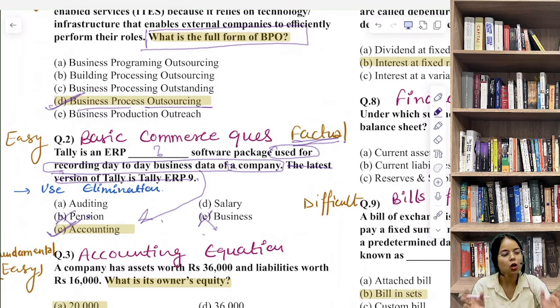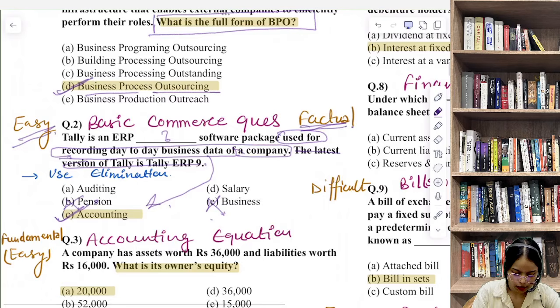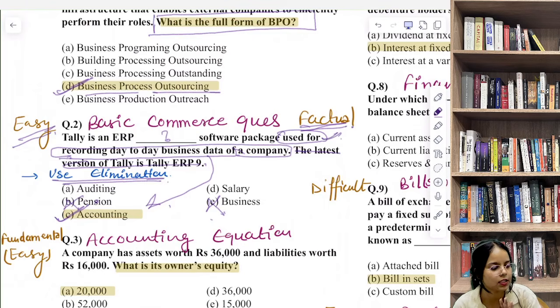What function is described? Used for recording day-to-day business data of a company. That is neither auditing nor salary. What does auditing do? Auditing checks accuracy after recording, while Tally helps in the recording process itself. So that's accounting. Tally is an ERP accounting software package used for recording day-to-day business data of a company. This was easy, and you could also use the elimination method, because we have this information.